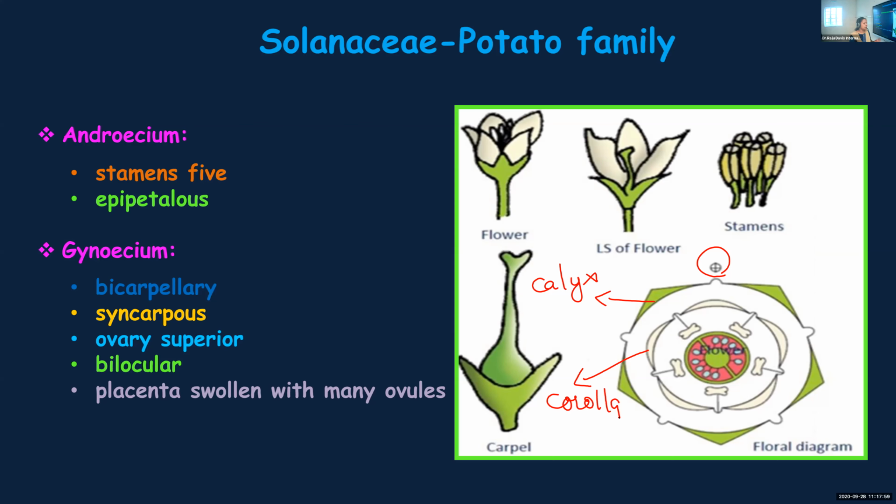They are joined together, and you can see the stamens, androecium, 5 stamens, and stamens attached to petals, and 2 chambers in the ovary you can find. And as we mentioned, there is a swollen placenta and many ovules are arranged on it. So that shows the gynoecium. Okay, since androecium and gynoecium both are found in the same flower, it's a bisexual flower. So many details you will get from the floral diagram and floral formula.